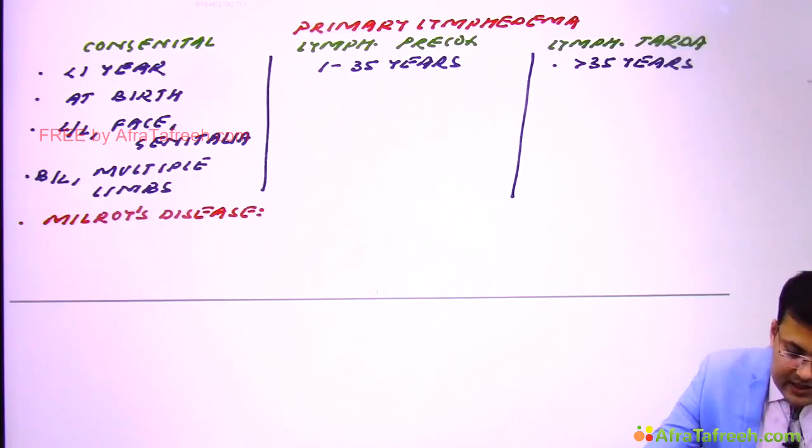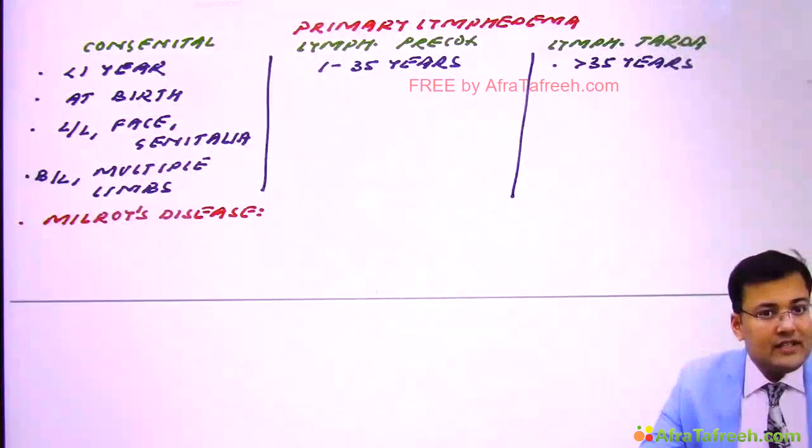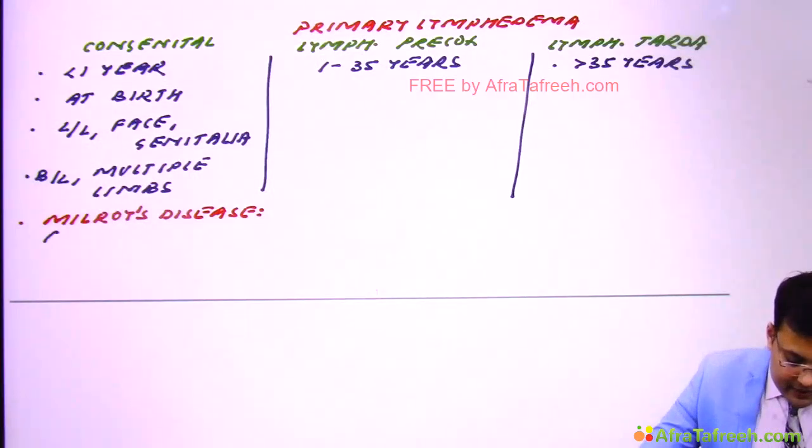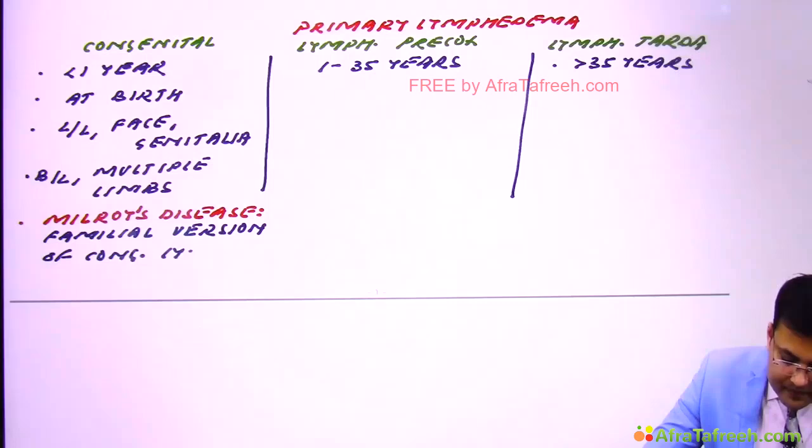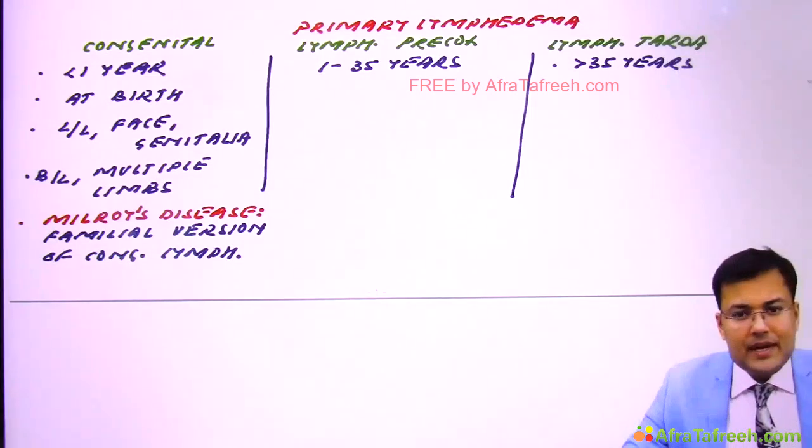Clear? And the question is familial version of congenital lymphedema. So this is familial version of congenital lymphedema. Clear? Now coming to lymphedema precox.